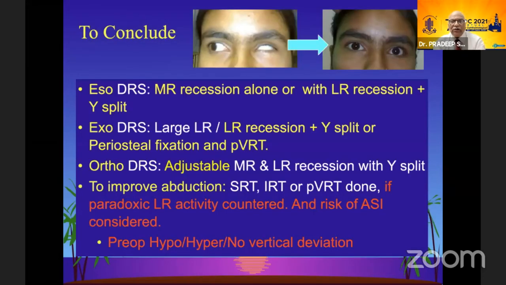So to conclude my talk, in eso-DRS cases, MR recession alone or with LR recession with Y split should be done. In exo-DRS, you may do a large LR recession or an LR recession with a wide Y split or a periosteal fixation, and to improve abduction, you may do a PVRT or a SRT or IRT depending upon the pre-operative hypertropia that is there, once you have neutralized the paradoxic LR activity. In ortho-DRS cases, one has to maintain the ortho position, so do an adjustable MR and LR recession with Y split. Thank you all.